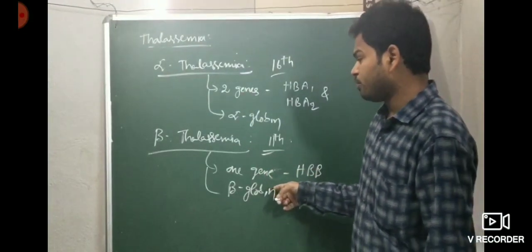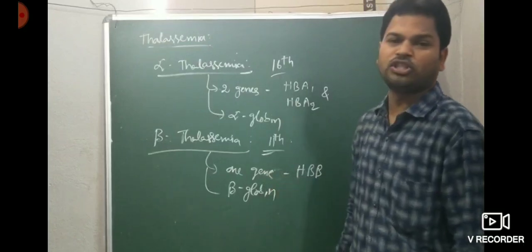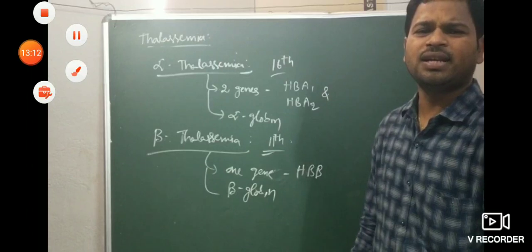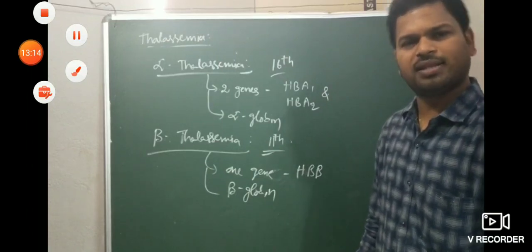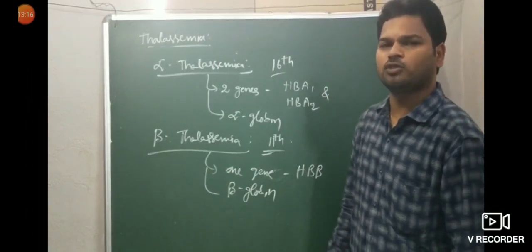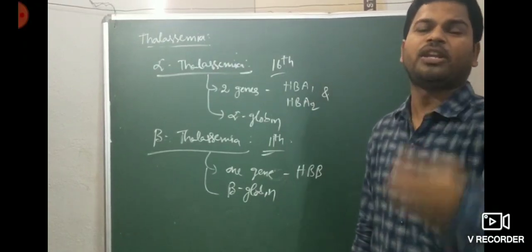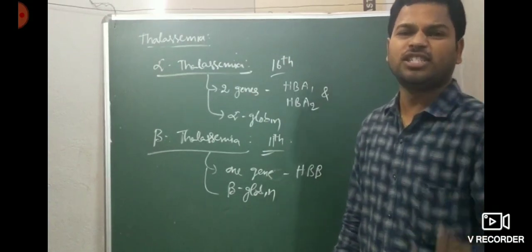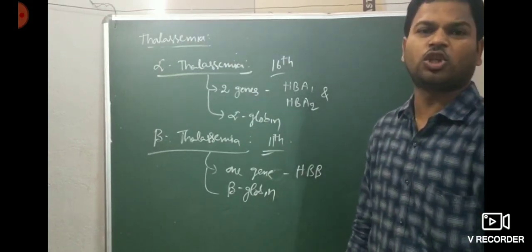So which globin molecule is affected? The beta globin chain is affected here. So this is thalassemia disease. Thalassemia is autosomal recessive, transmitted from parent to offspring when both parents are carriers, the heterozygous condition. Alpha thalassemia is a change or mutation in the gene present on the 16th chromosome.